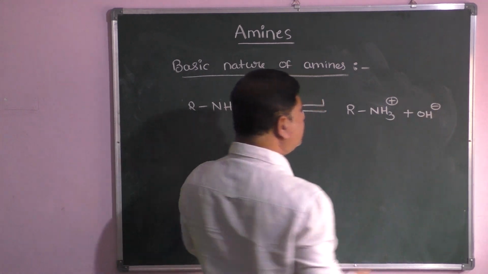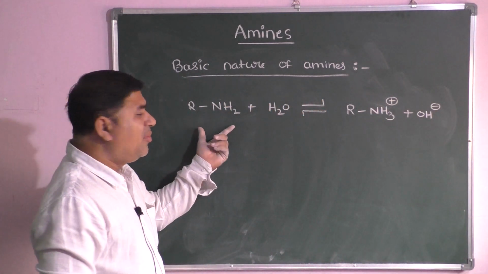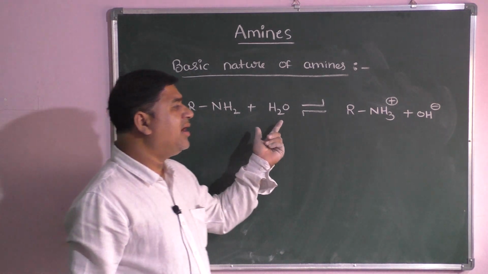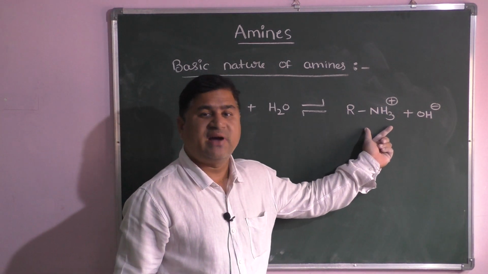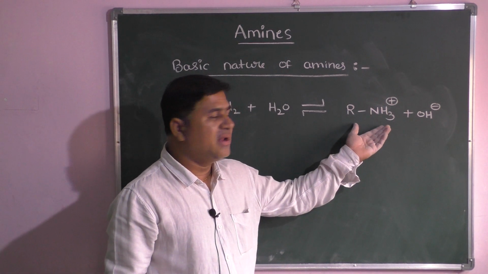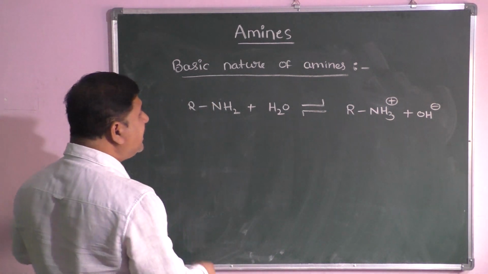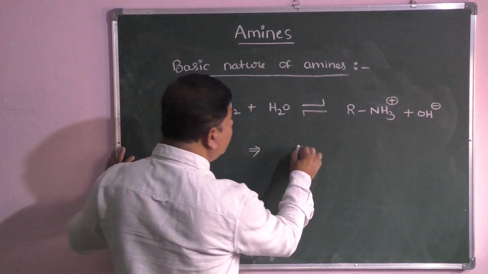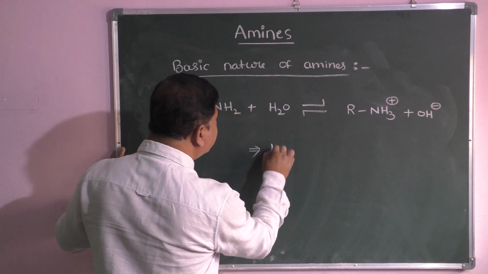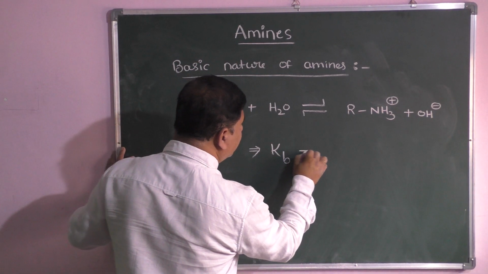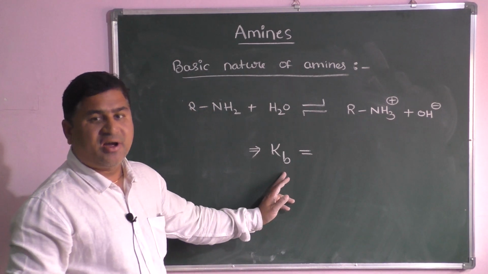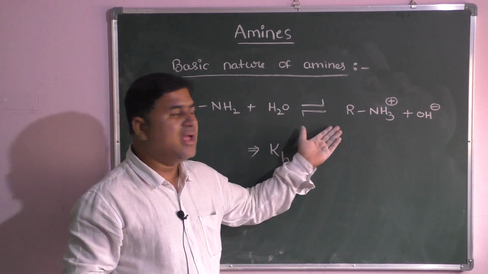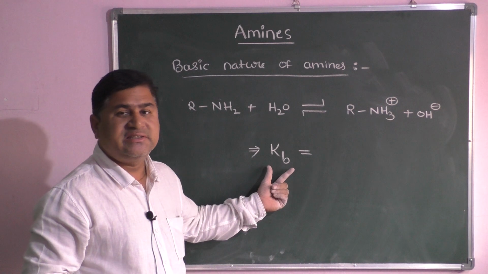Because when ammonia or amines undergo hydrolysis, an ammonium ion is formed. That is a common product. So when you take the equilibrium state, here you can see that Kb is the dissociation constant, because it is an equilibrium reaction. It is a base, so base dissociation constant.